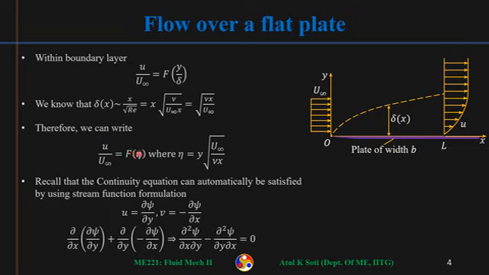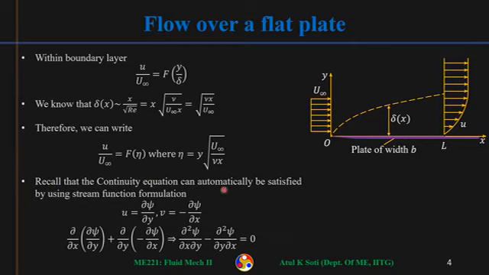So what is the advantage of getting this? Let us see what will happen if we use these non-dimensional arguments. So that is one thing. Second thing, that is one trick of getting solution. And the second trick is we have two equations, continuity and x momentum equation. Those need to be solved simultaneously for u and v, right? Two equations, two unknowns. Now we can convert this into an equation for one parameter. How? Using stream function approach.